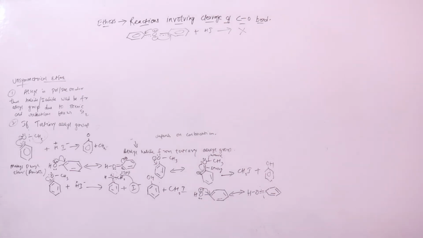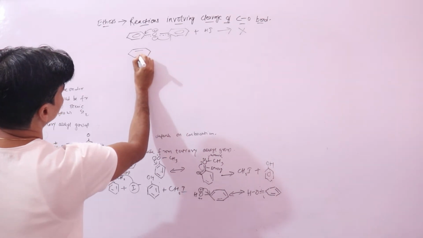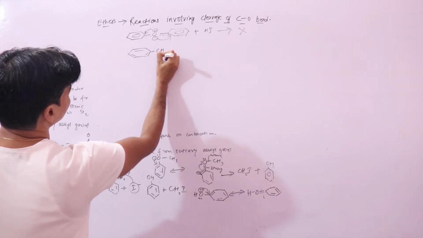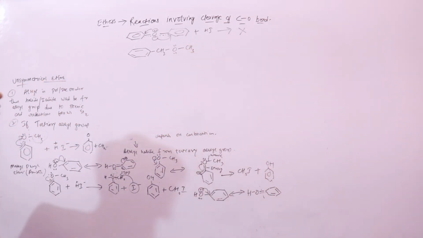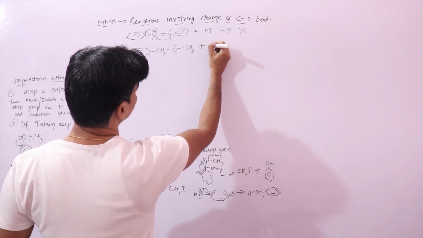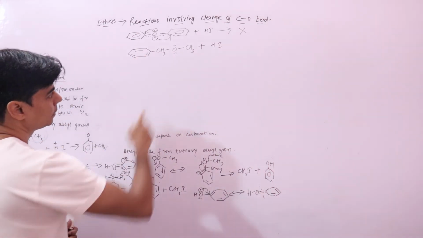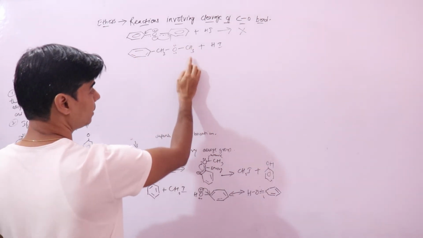Right, now let's take the example of benzyl methyl ether. This is your benzyl methyl ether. Now what would be the product? If you look, this is one alkyl group, this is another alkyl group. This is your secondary alkyl group, this is your primary alkyl group.